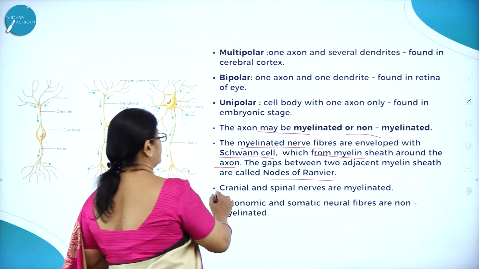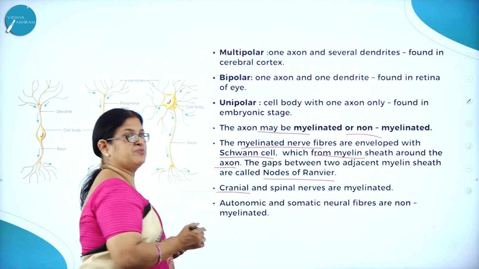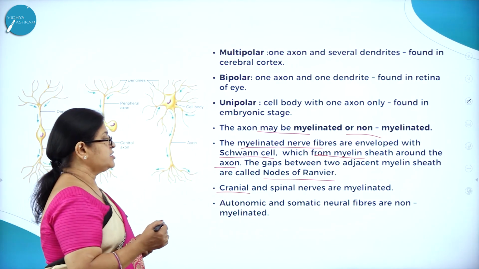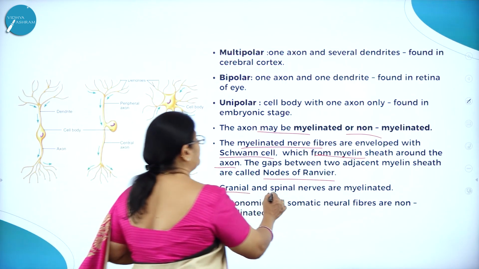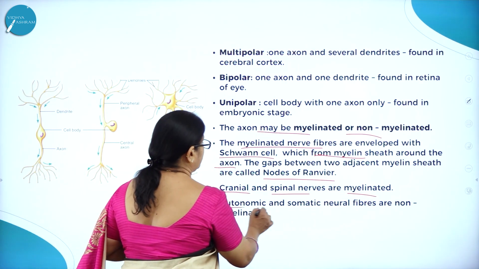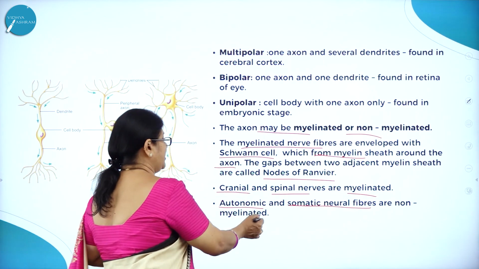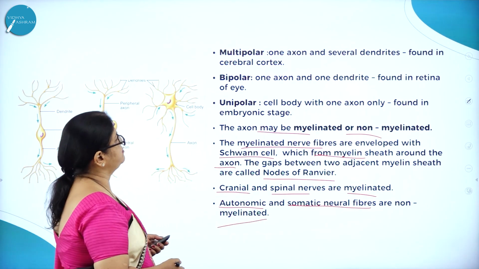What are the examples you are going to give for myelinated neurons? Like the cranial nerves. The cranial nerves means the nerves which arise from the brain. Spinal nerves are the nerves which arise from the spinal cord. They are myelinated. Whereas the autonomic and somatic neural fibers are non-myelinated.